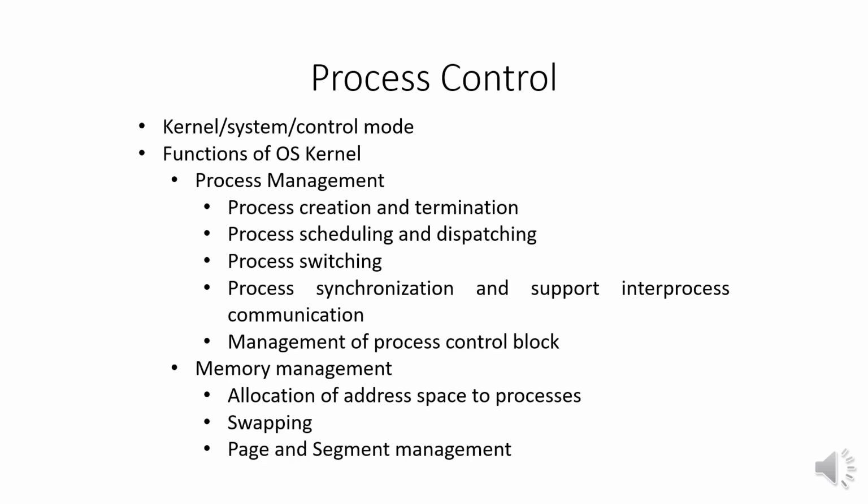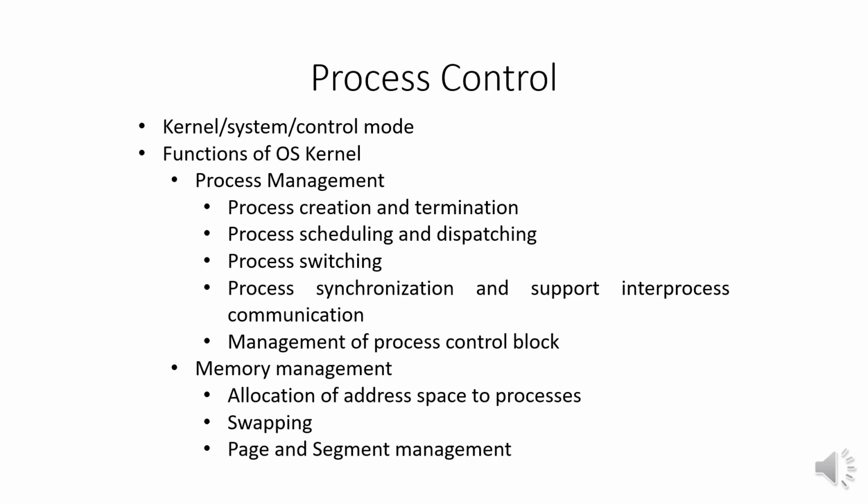The kernel mode is also known as system or control mode. Functions of operating system kernels are process management, memory management, I/O management, and support functions. Under process management, the OS creates and terminates processes. It supports process scheduling and dispatching and process switching. The OS also supports process synchronization and inter-process communication. It also manages the process control block.